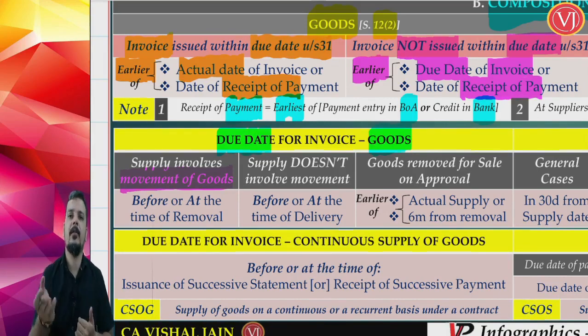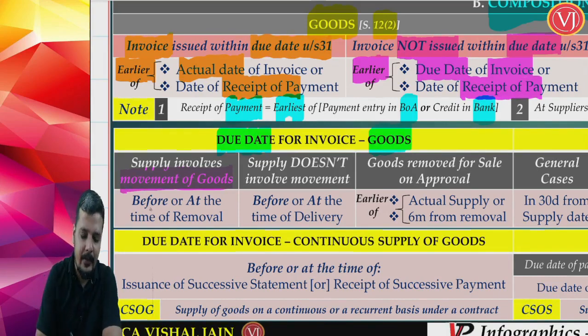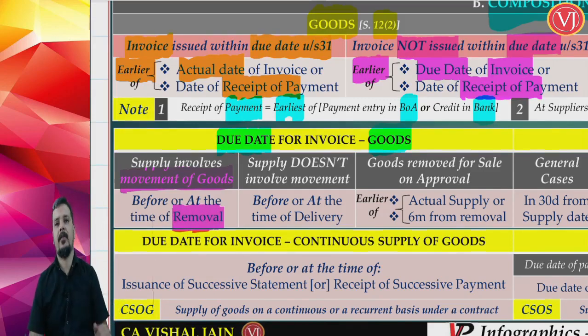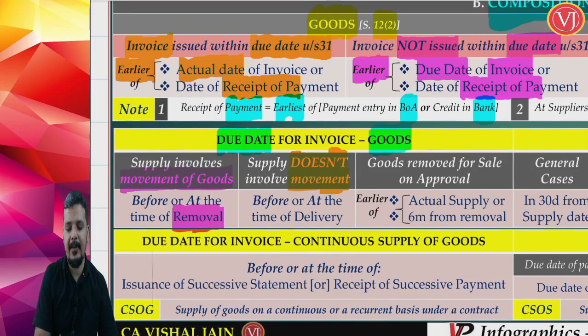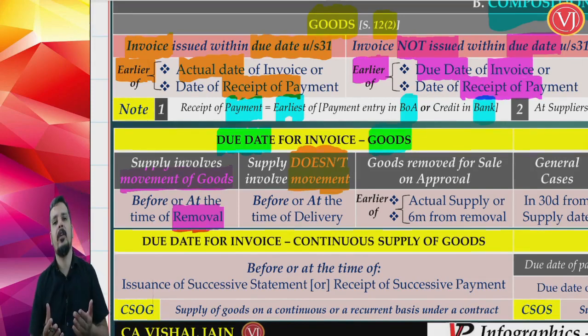So where there is supply of goods with movement of goods, the due date of invoice is before or at the time of removal. Before removal or at the time of removal, I should have raised the invoice. Now in a scenario where there is supply of goods but it does not involve movement, which means I have sold you the goods, but you are not taking the goods, they are still with me. You will be taking it later.